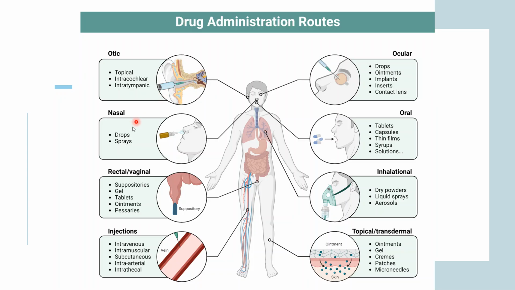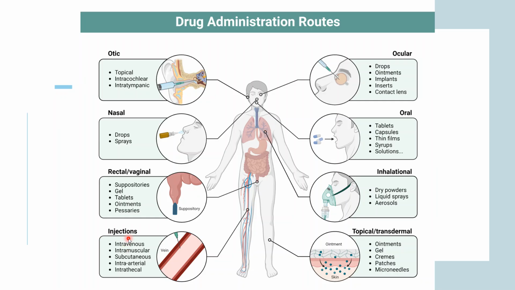When you are talking about nasal, you have heard about nasal drops and nasal sprays. So this is how you are taking the drug through your nasal passage, and it is going into your bloodstream through the nasal pathway. When you are talking about rectal and vaginal, it could be a gel, a tablet, or ointment, anything which you are placing into your rectal or vaginal pathway, and then it is getting absorbed in your skin and going to your plasma membrane, and then it is acting onto your body.